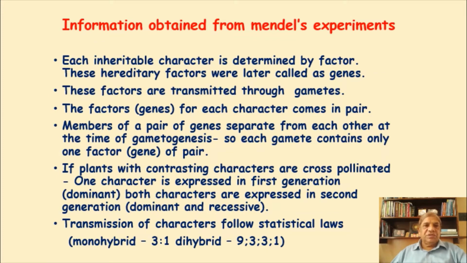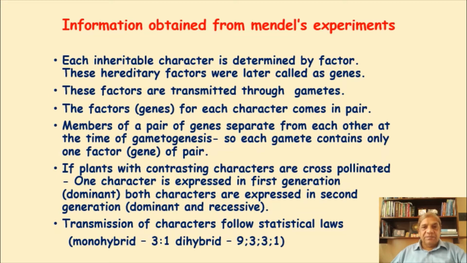Okay, that is through the sperms and ovum. Now these factors for each character come in pairs. That was quite a revolutionary finding in that era. When he said that these factors are present in pairs, for a character there are two factors present in an individual plant.